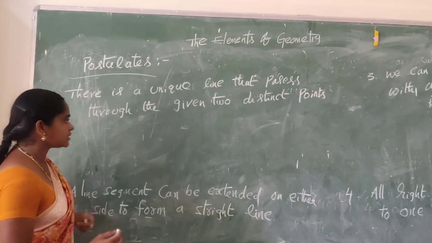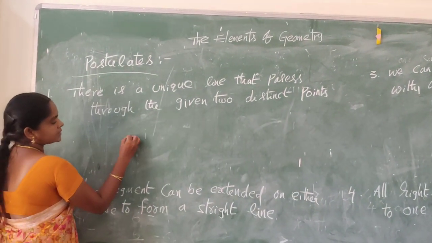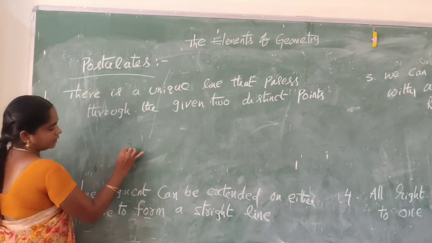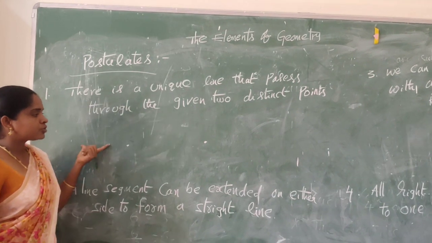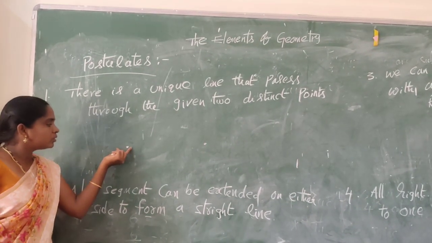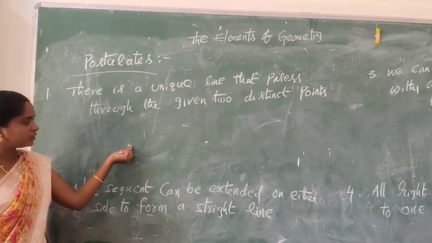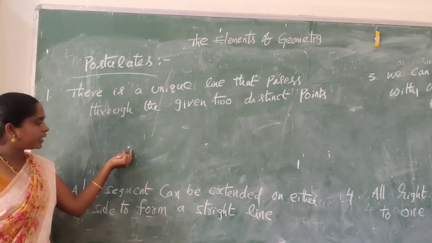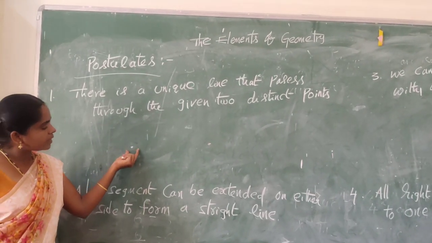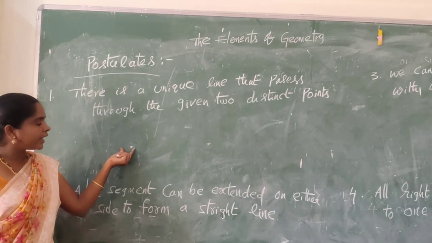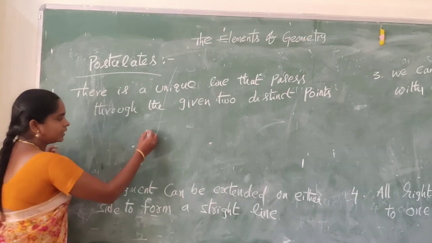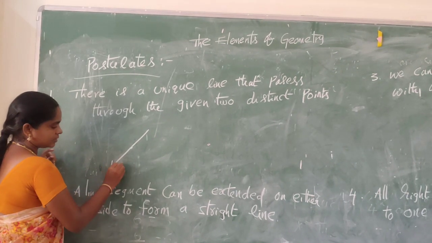In this space, let us take 2 points. Students, we know that through a point, how many straight lines can be drawn? Through a point, we can draw infinitely many straight lines.